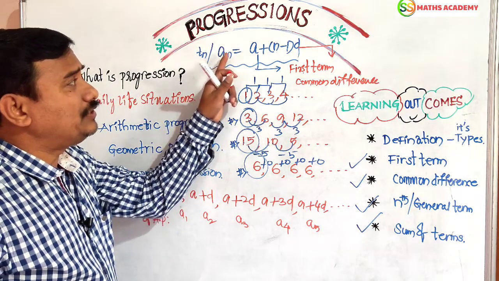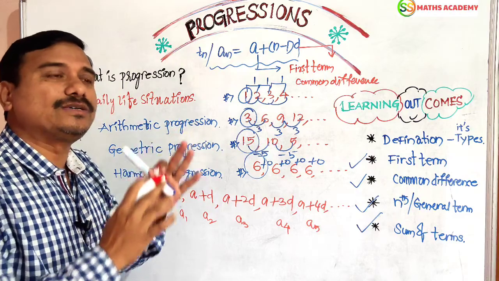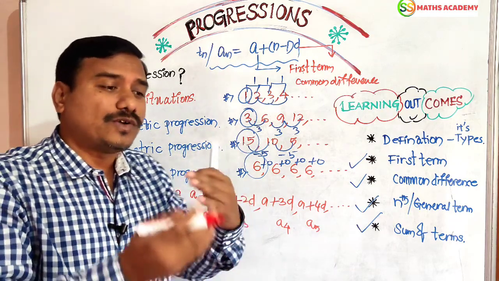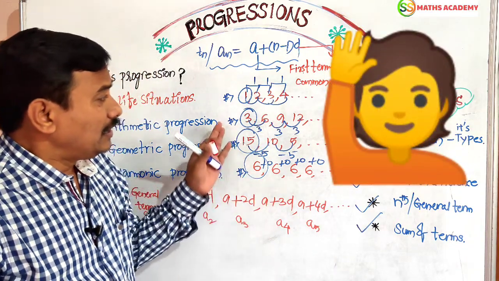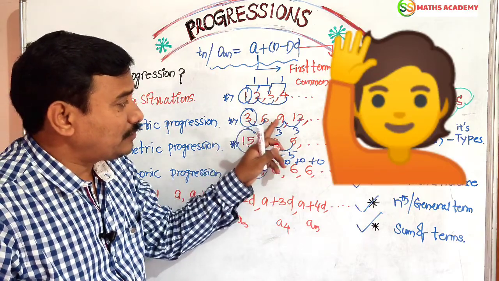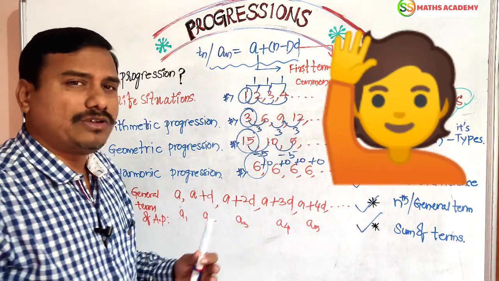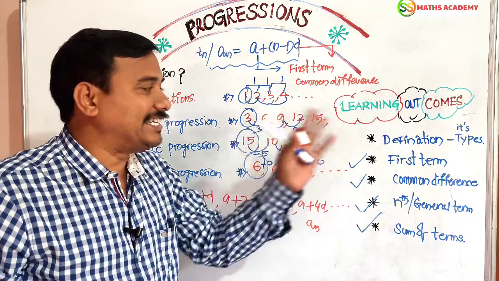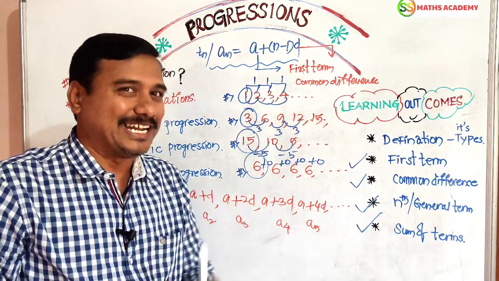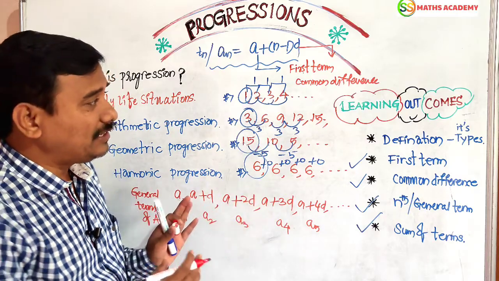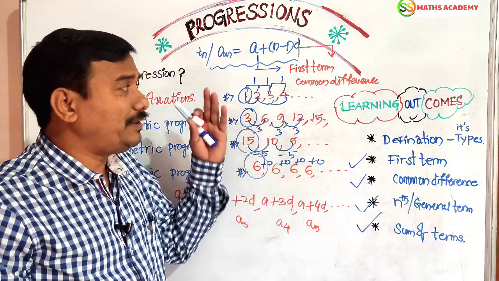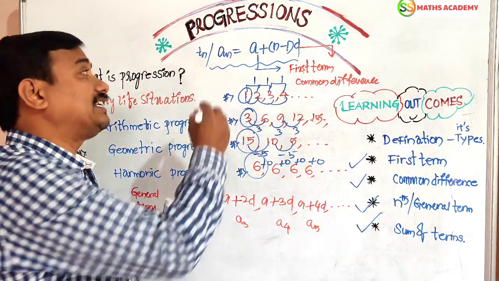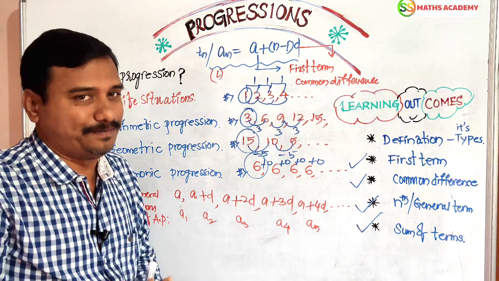Now an is equal to a plus n minus 1 into d, used to find any term of AP in the easiest manner. Suppose one student asked me, sir, if I find the fifth term, here first term, second term, third term, fourth term is 12. What is the fifth term? Usually everybody will say 12 plus 3, 15. But if I ask for the 100th term in this series, it is 300. Once you check it also. So this is the way we have to find any term of AP, by applying this formula. It can be written as nth term or an, or sometimes l, nothing but the last term.